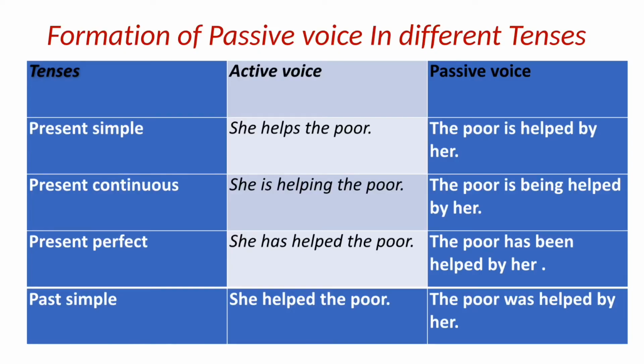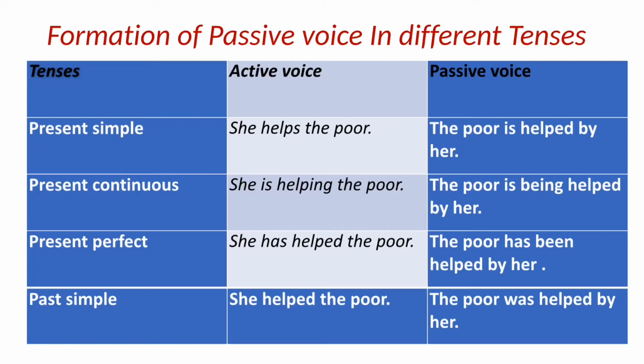Next, present continuous tense. She is helping the poor. In all the continuous tenses we use being. The poor is being, past participle, helped by her.